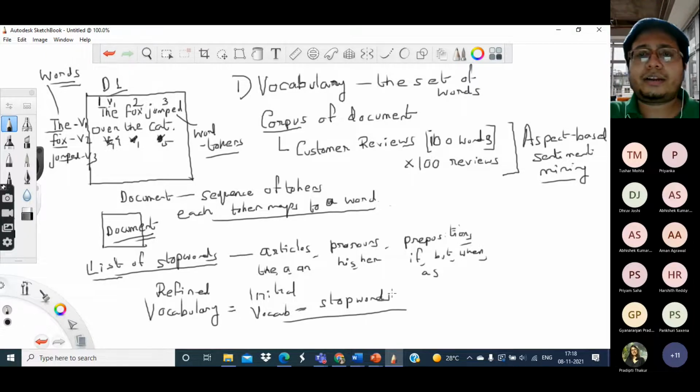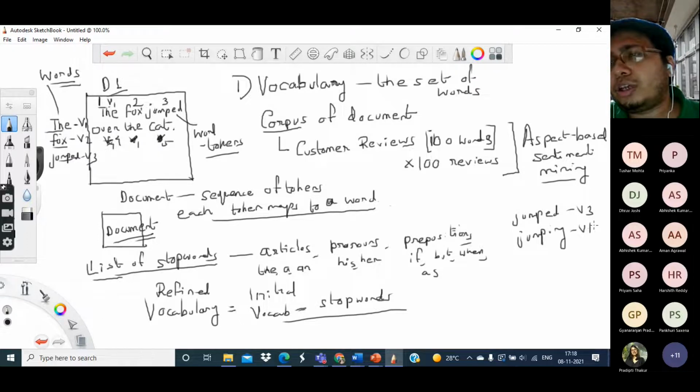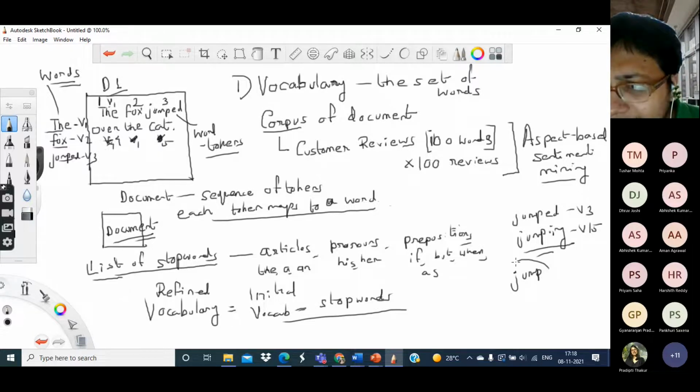Okay, and additionally another thing that needs to be done for the vocabulary is what is known as stemming. So for example, in my vocabulary here we can see jumped as a word which I have called V3. Now later maybe I will come across say V15, which is equal to jumping. So it is quite clear that jumped and jumping both originate from the same basic word, which is jump, and jumped and jumping are its different forms.